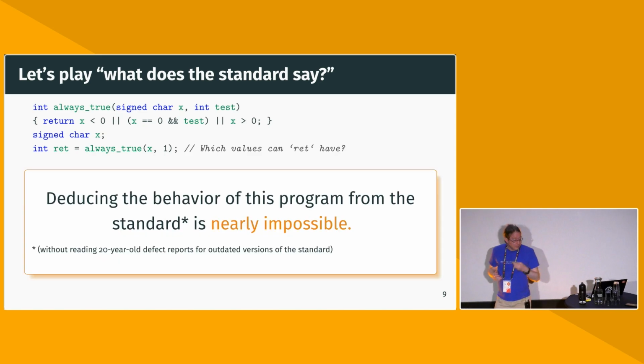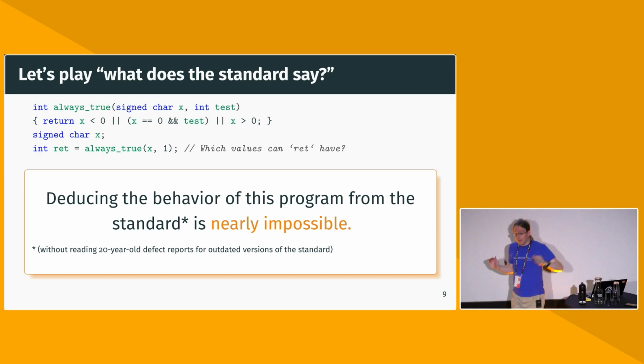But this aside, just figuring out the behavior of this program, what are the legal outcomes of read from the standard, is really, really hard or nearly impossible. You kind of have to dig into these old defect reports, which don't apply to today's standard. This is a defect report for a 2-decade-old standard. The standard hasn't really been changed in that regard. So this is really tricky.